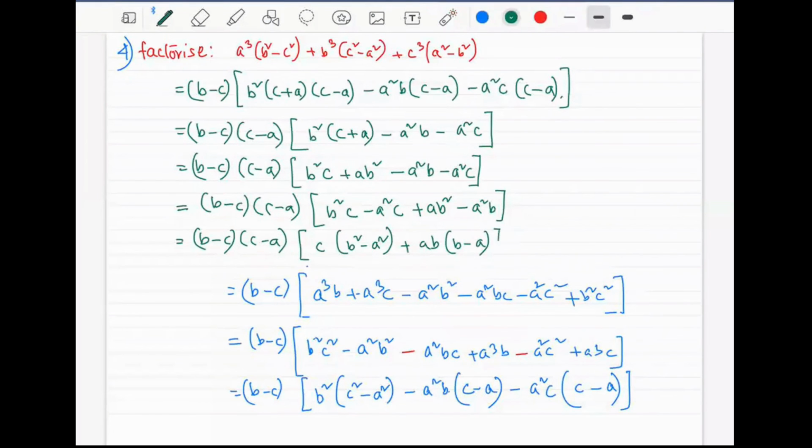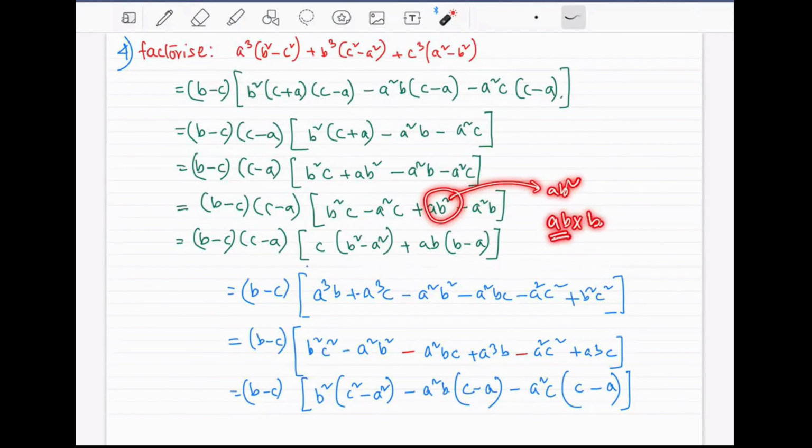In case you get confused, I'm explaining it again. From these two, c is outside. So b square is here, a square is here, simple. A square, b, a and a square, the common is a. B square and b, the common is b. So ab square, if you break it down, this will be ab into b. If I'm taking out ab, then b is remaining. That's what I'm putting inside the bracket.